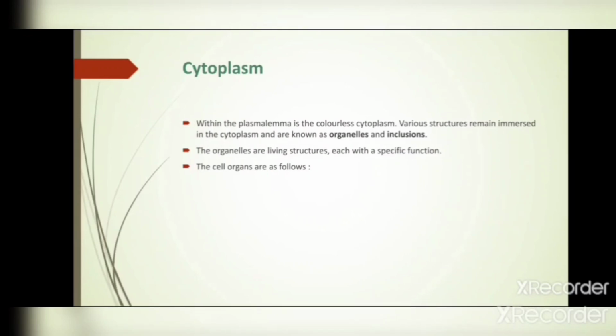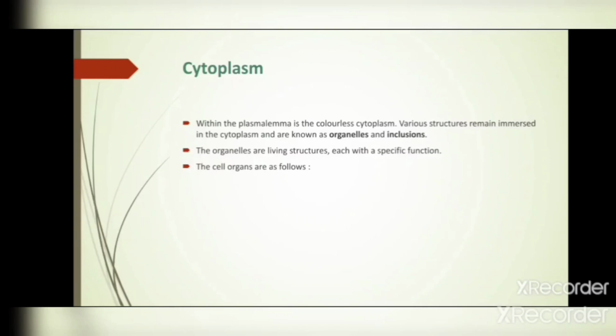Next, the cytoplasm. What is cytoplasm? Cytoplasm is the colorless material within the plasma lemma. It means the plasma lemma is attached to the cell membrane, and this material is colorless. The various structures remain immersed in the cytoplasm, and they are known as the organelles and inclusions.